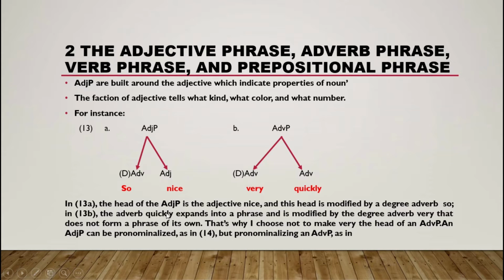In 13b, the adverb quickly is explained as a phrase and is modified by the degree adverb very, but that does not form a phrase on its own. But why I choose not to make it the head of the adverb phrase.